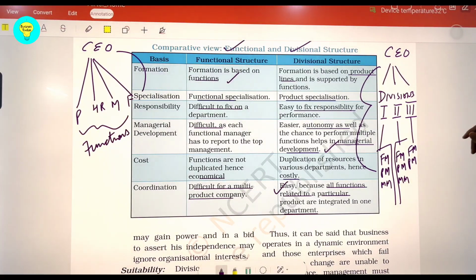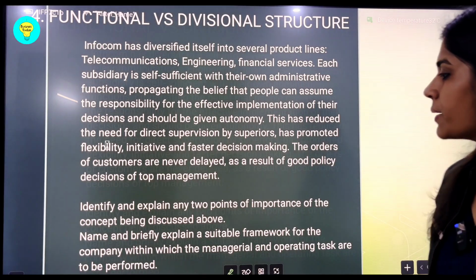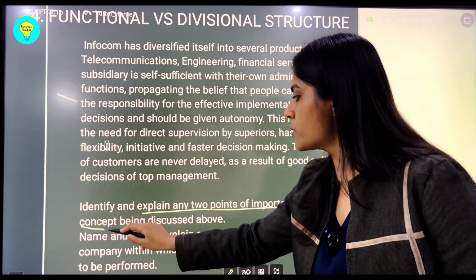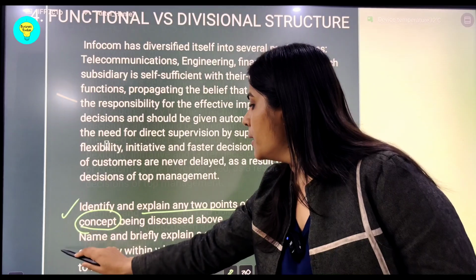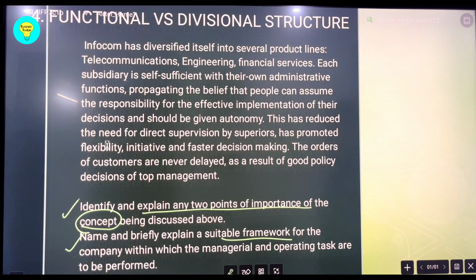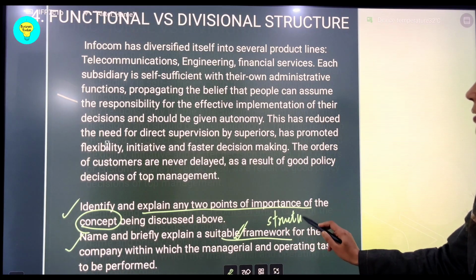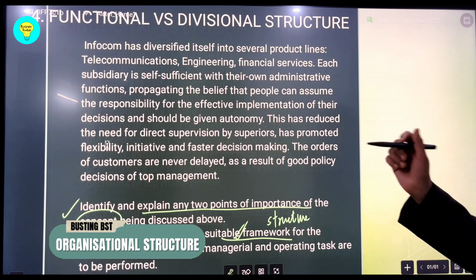Now let us see a question that has been asked in the recent past from this topic, and the question says: identify and explain any 2 points of importance of the concept being discussed. So let us first identify this concept. Another question coming here is: name and briefly explain a suitable framework for the company within which the managerial and operating tasks are to be performed. So we also have to suggest a framework. With framework we can also talk about structure. The organizational structure has been asked in the question. So let us read this case study from the top.